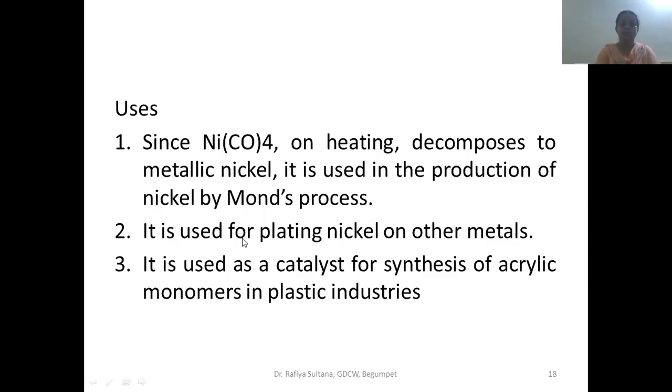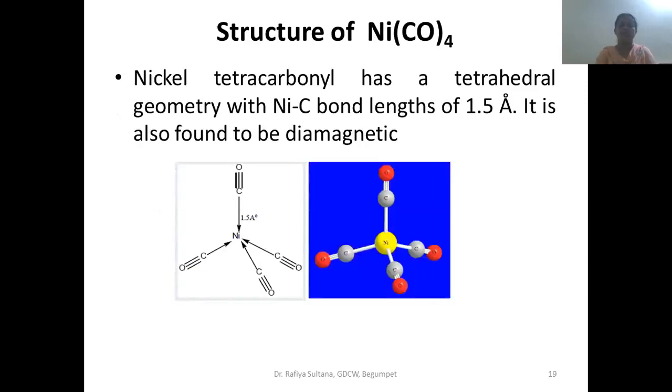And this is also used in plating of nickel, that is, plating nickel on other metals. It is also used as a catalyst in polymerization, for example, in the synthesis of acrylic monomers in plastic industries. These are a few uses of tetracarbonyl nickel.